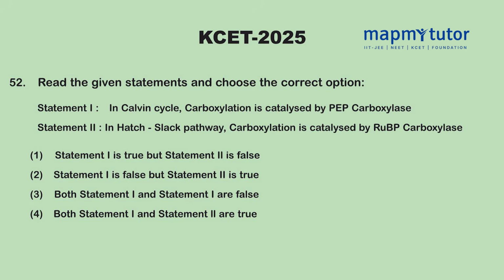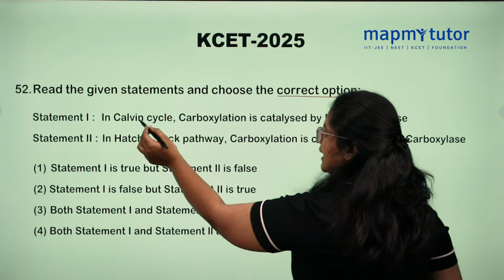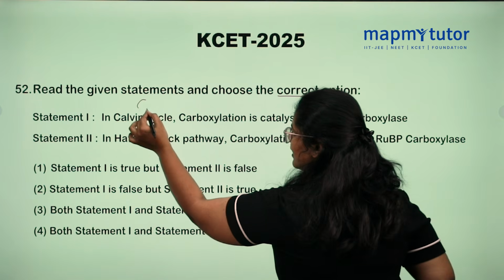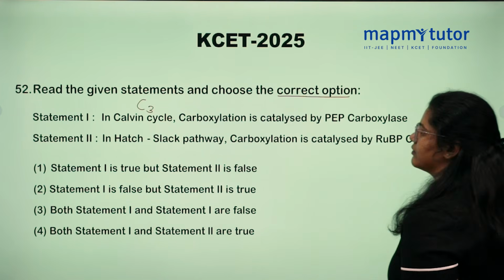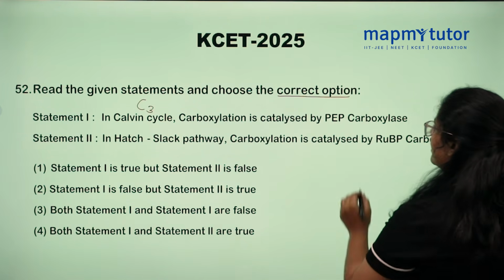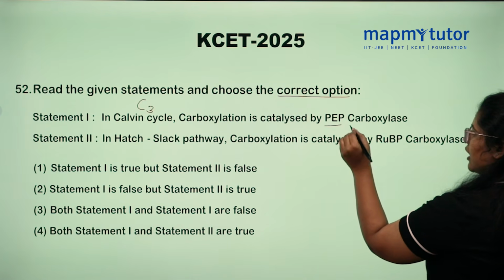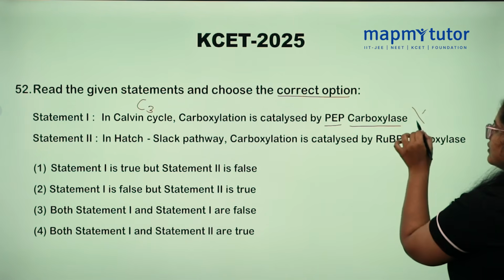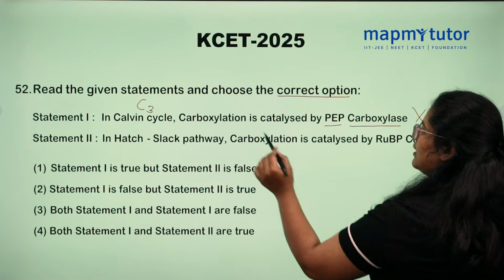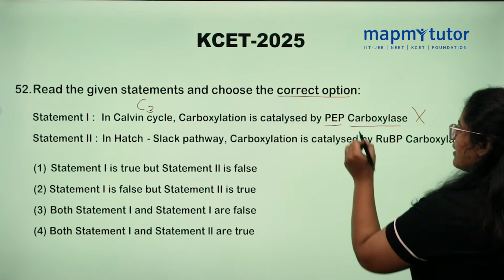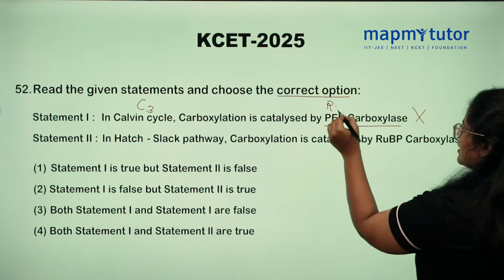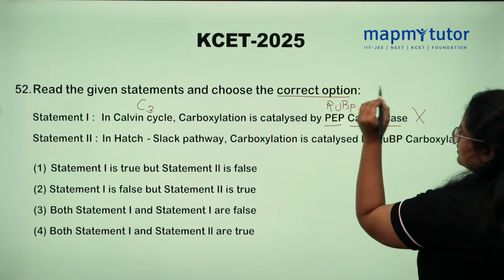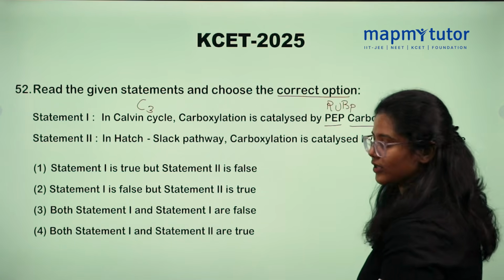Read the given statements and choose the correct option. Statement 1: in the Calvin cycle, what is the Calvin cycle? The C3 cycle. Carboxylation is catalyzed by phosphoenol pyruvate carboxylase. So the statement is false. In the Calvin cycle, carboxylation is catalyzed by ribulose bisphosphate carboxylase. So statement 1 is false.